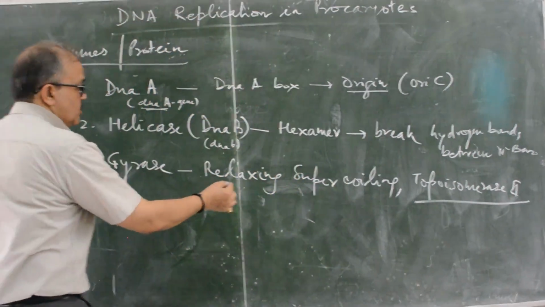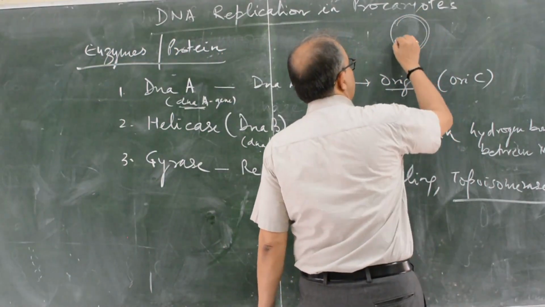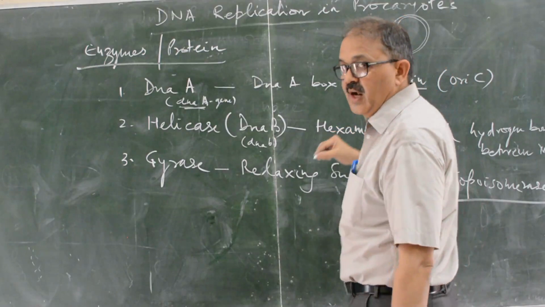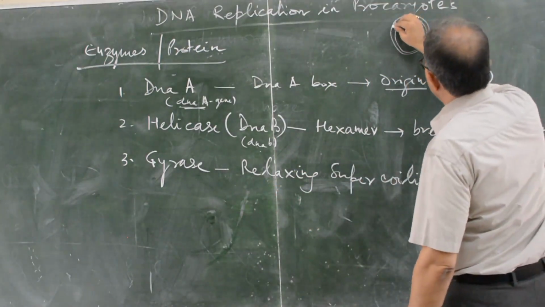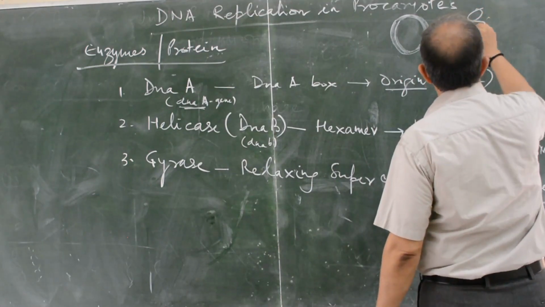What is supercoiling? This is the bacterial DNA, but in this state it will not be present. Suppose this is one thread, then this will be supercoiled.